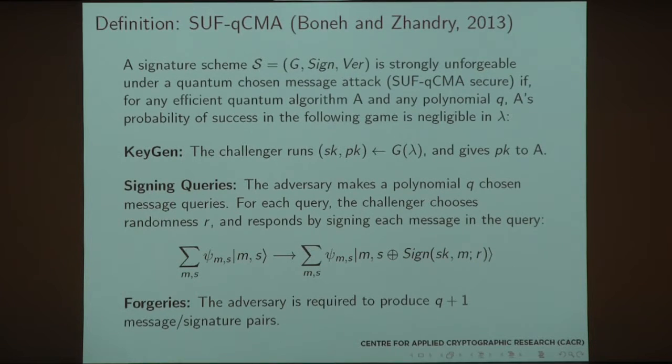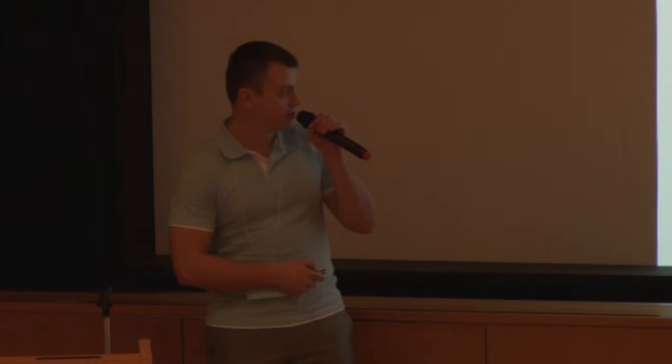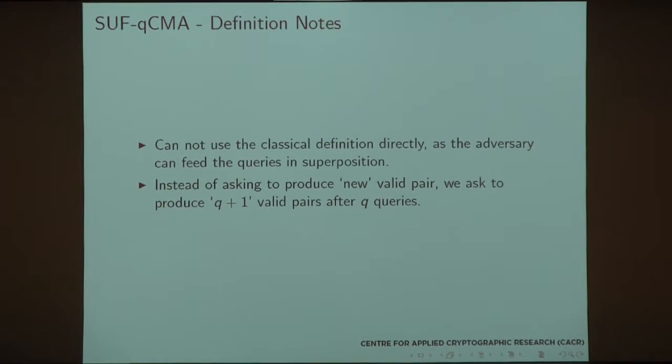So the major difference from the classical point of view is that in the classical setting, we said, given Q message queries, give us one more. In quantum, we say, given Q, give us Q plus 1. One of the reasons for that is that, for instance, we can have the same query which will produce different signatures depending on how we measure it. So we cannot directly use the classical definition. And again, as I mentioned, instead of asking for a new pair, we just ask for Q plus 1 valid pairs.